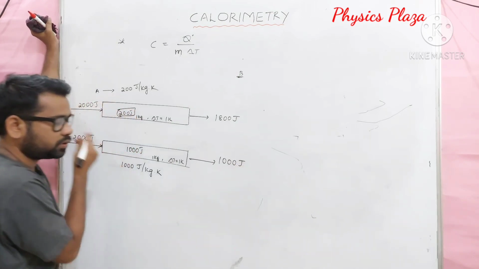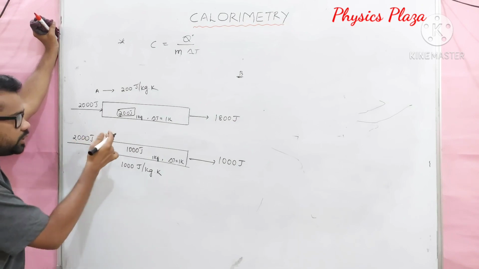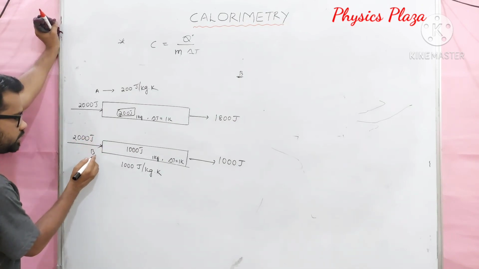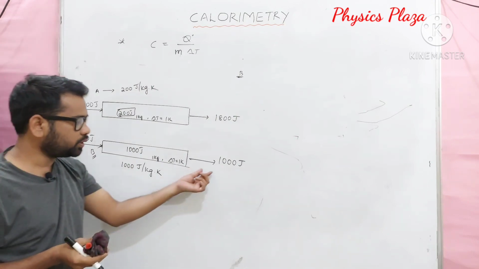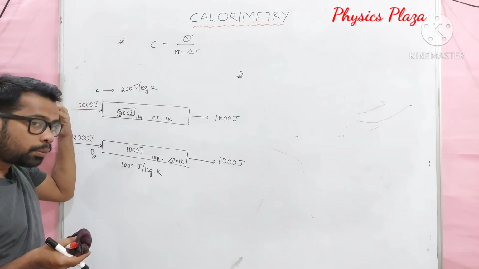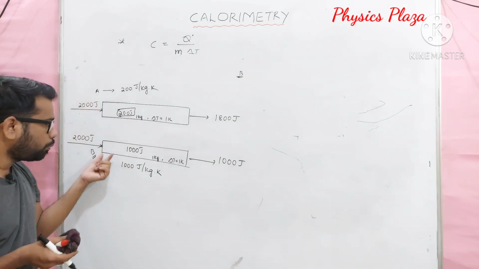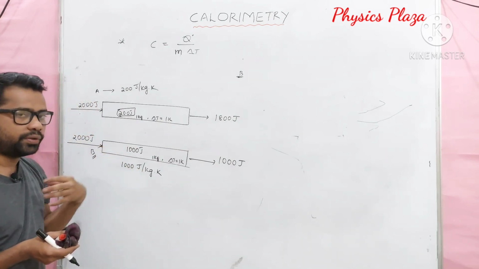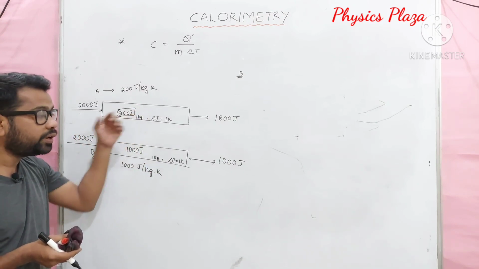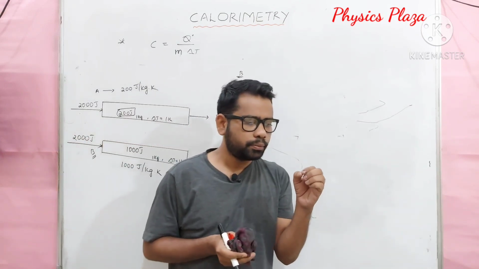Now just try to think, dear children, which of these two bodies absorbs more amount of heat? No doubt about it, it is body B. Body B is absorbing the more amount of heat, whereas body A is allowing the more amount of heat to pass through it. Children, it's very important. So first you think, how can you decide the best conductor of heat?